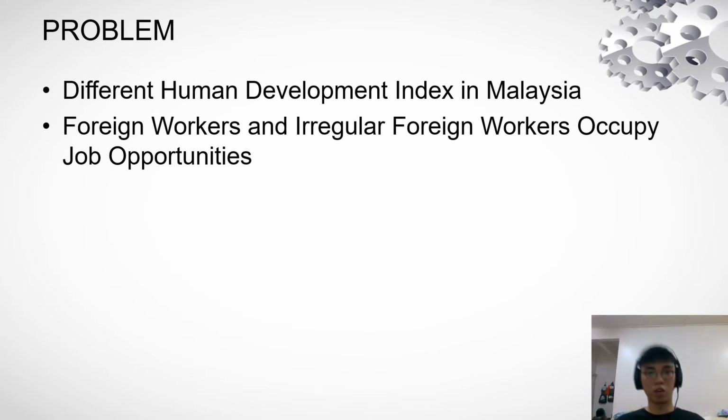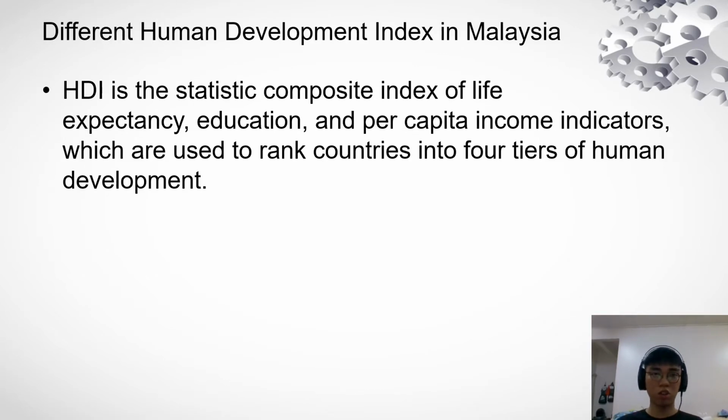The problems I identified are the different human development index in Malaysia, and foreign workers and irregular foreign workers occupying job opportunities. So, what is HDI? HDI is a statistical composite index of life expectancy, education, and per capita income indicators, which are used to rank countries into four types of human development.